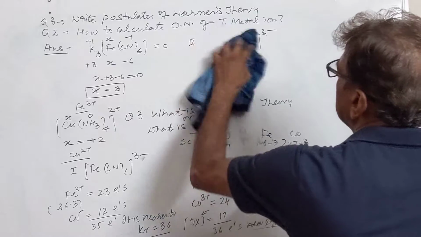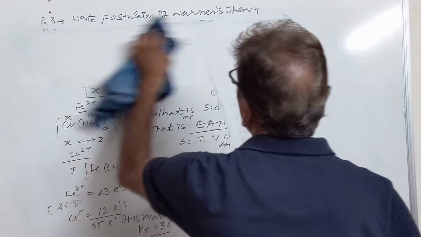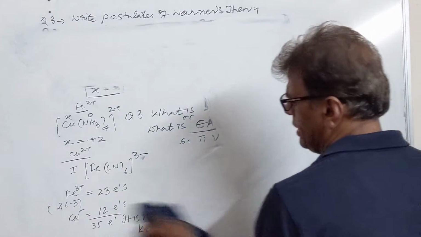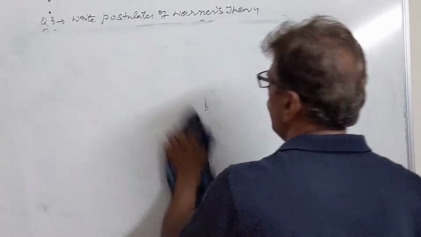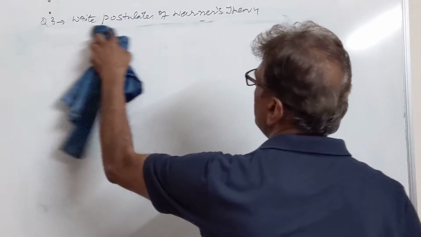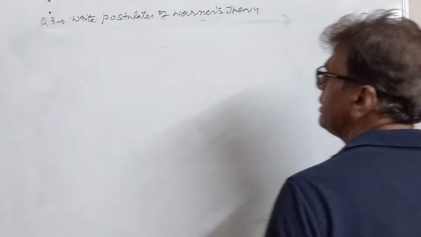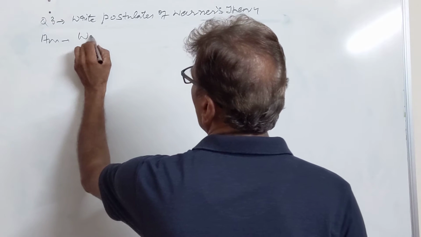Now what is Werner theory of complexes? Let us see the postulates of this theory. First postulate of this theory is every transition metal which enters in the coordination chemistry has two types of valency. One is primary valency, another is secondary valency. We have defined both the valencies. So what are the postulates of Werner theory of complexes?